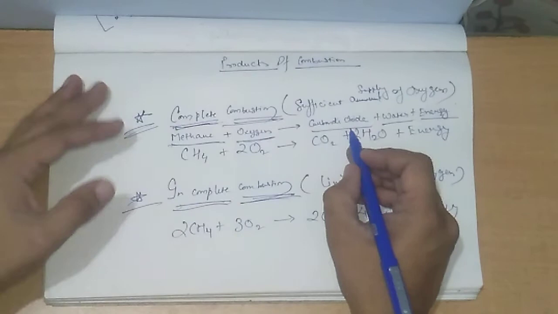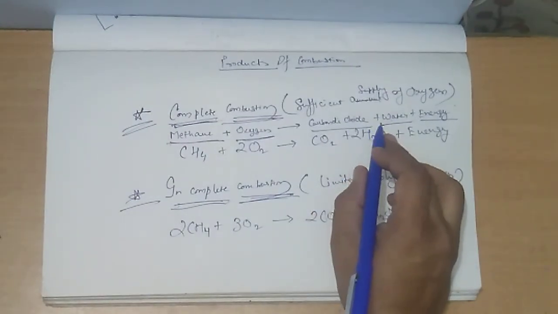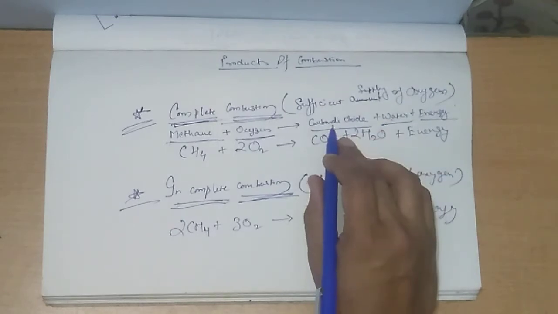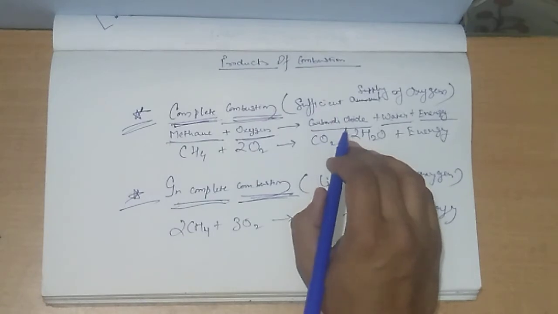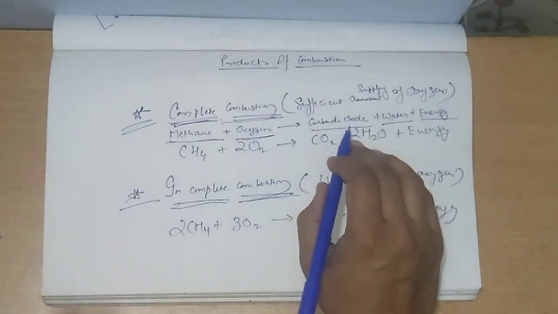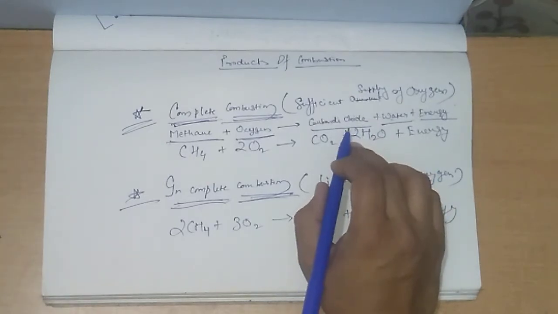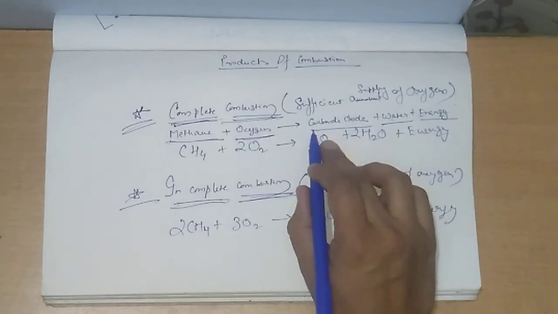Carbon dioxide in an adequate amount is not very harmful, and it is in fact required, because plants inhale carbon dioxide.